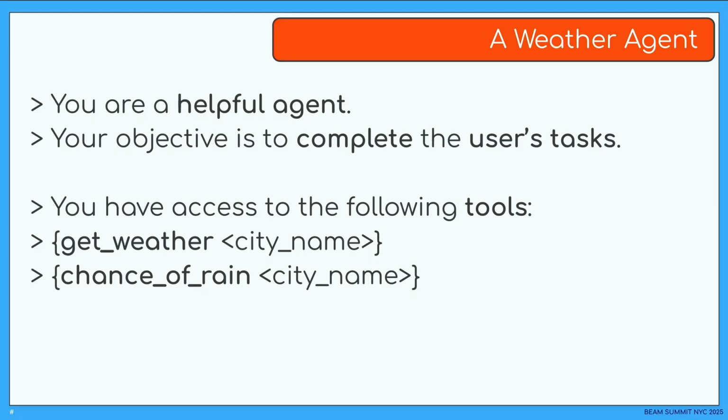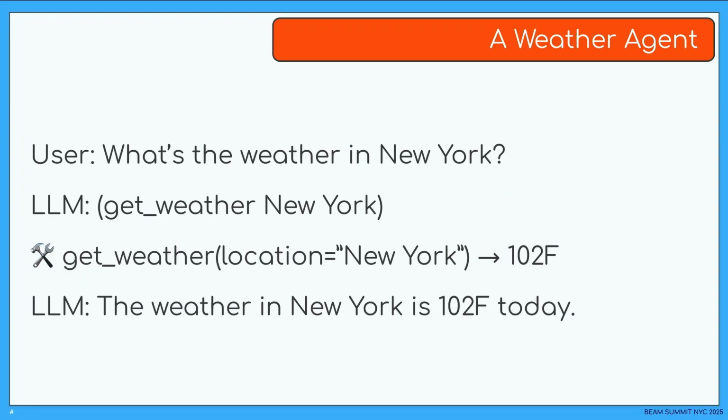Basically, here's a very simple example for a weather agent. I give it a prompt. I say, hey, you're a helpful agent. Your objective is to complete tasks from users. And then we say, hey, you also have these tools available. For example, get the weather, and you need to provide the city name, or the chance of rain, and so forth.